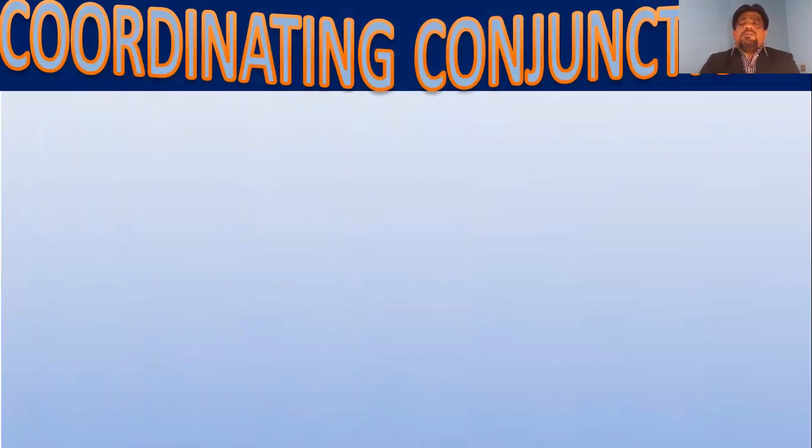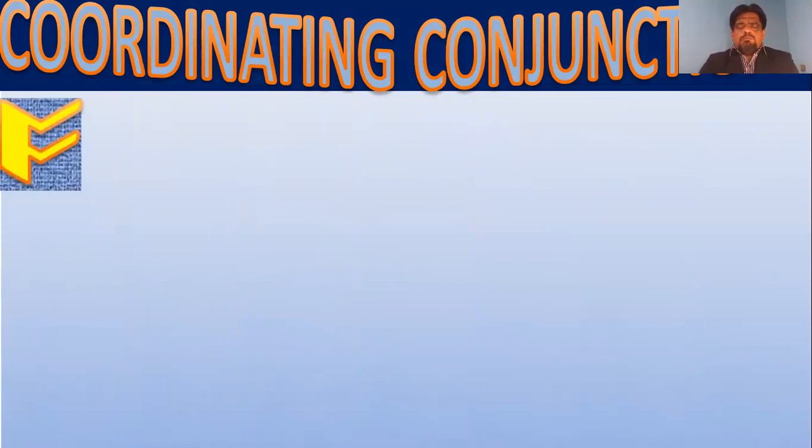First, look at what is coordinating conjunction. As I already taught you about conjunctions, FANBOYS conjunctions are called coordinating conjunctions. What do you mean by FANBOYS conjunctions?